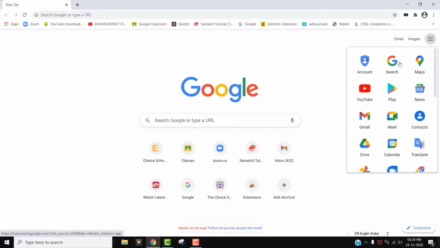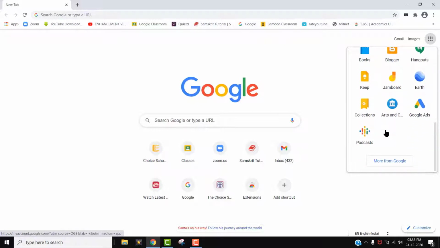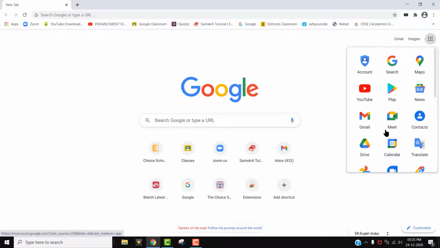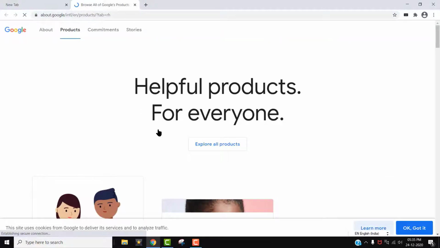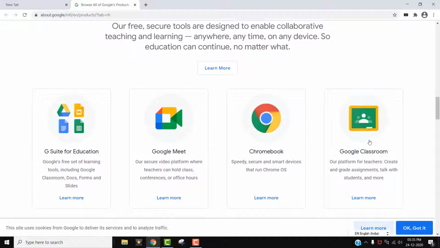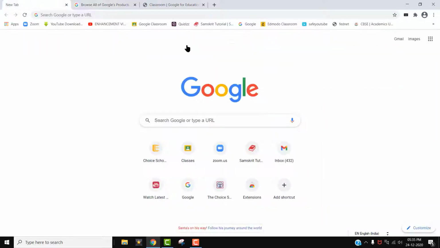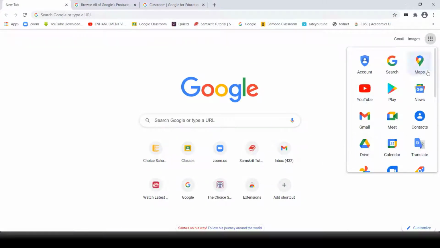You click there. In those applications you can see Google Classroom. Sometimes it will not be there, so you have to select More from Google, where you can see all the applications on that page. From there you select Google Classroom. Sometimes Google Classroom is in the primary box itself, but if it is not there, you do like this.